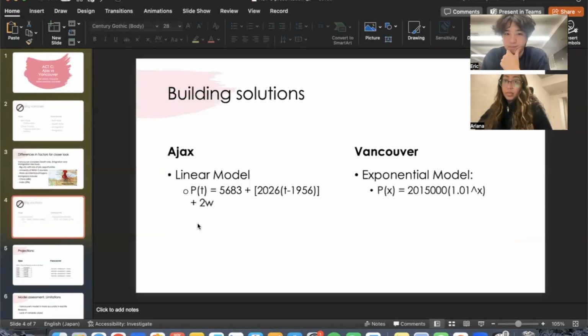So for building solutions, the Ajax model is a linear model that reflects the previous assumptions, whereas for Vancouver, they use an actual exponential model, which makes sense because they have four different variables.